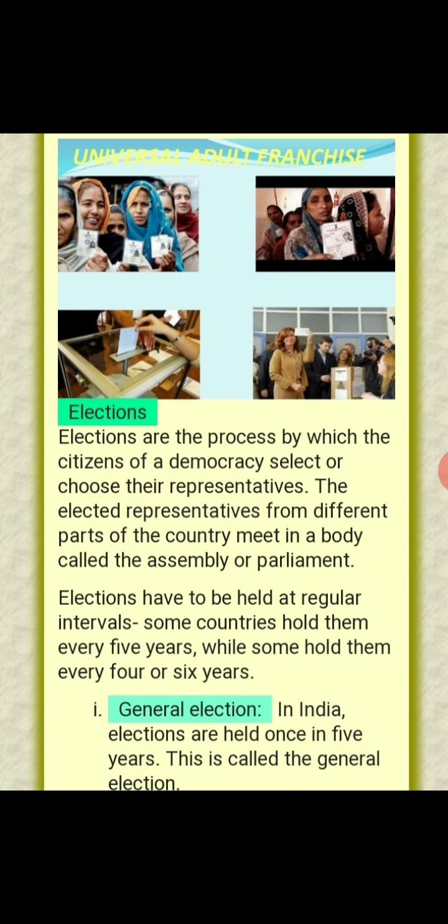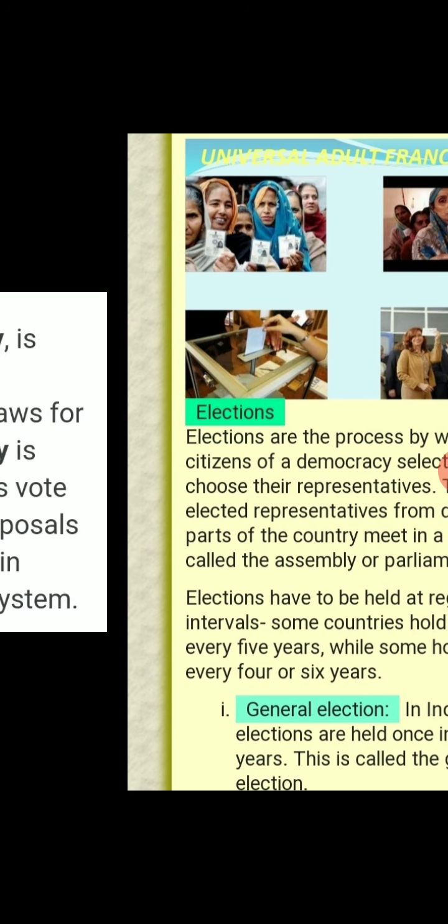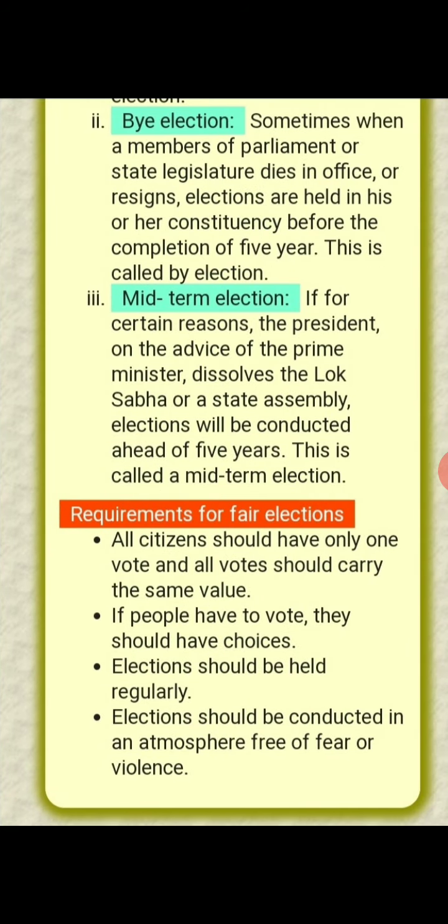Now there are some types of elections. First of all is the general election. In India, elections are held once in 5 years. This is called the general election. Now comes the by-election.